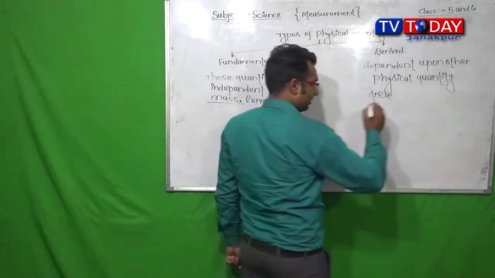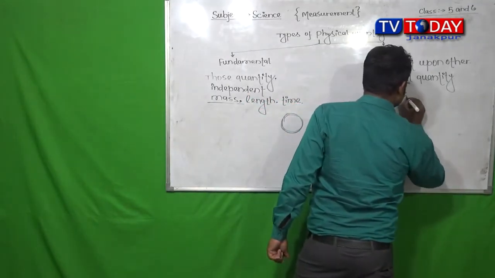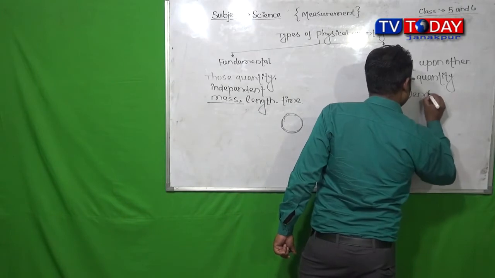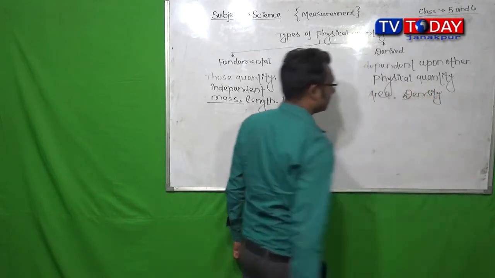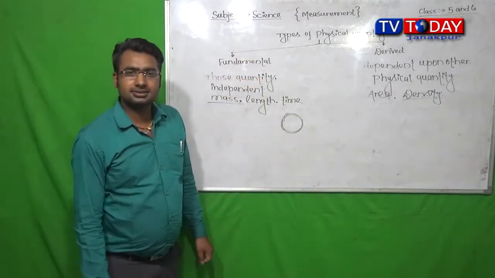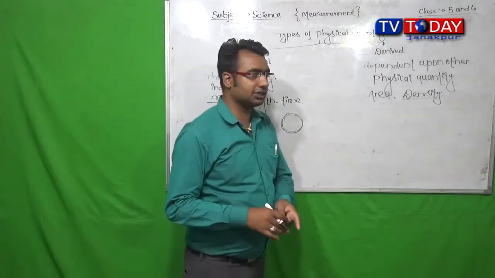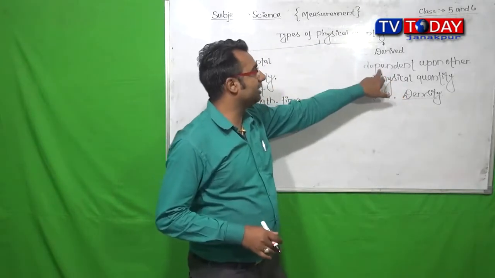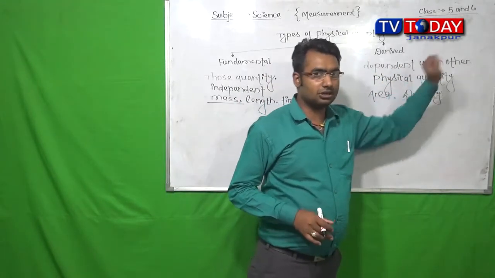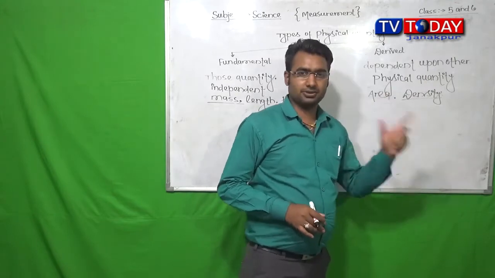For example, we can take area, and second, density. Now try to understand how area and density are dependent upon other quantities for measurement.